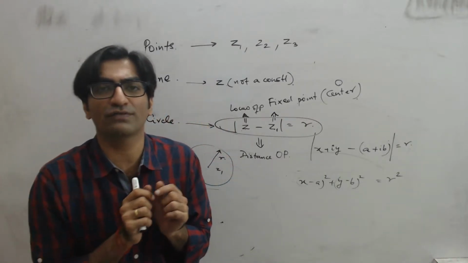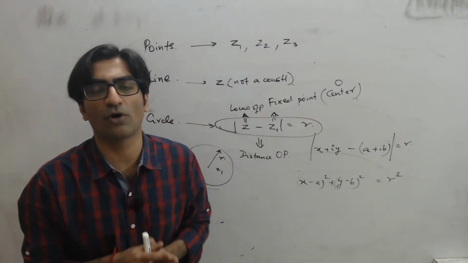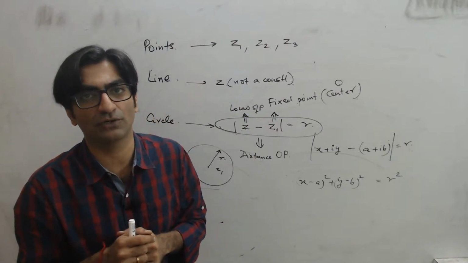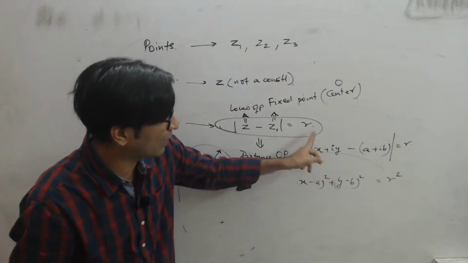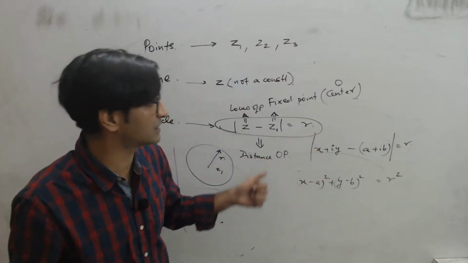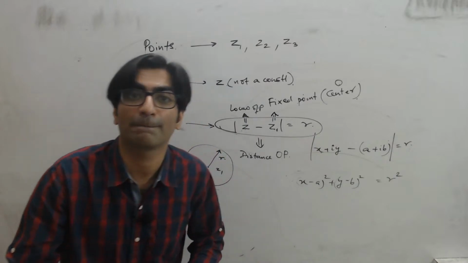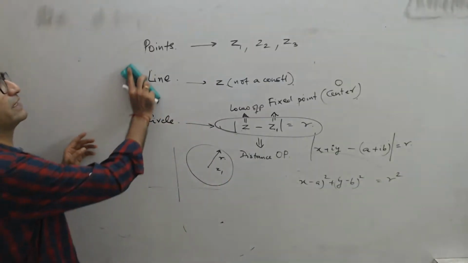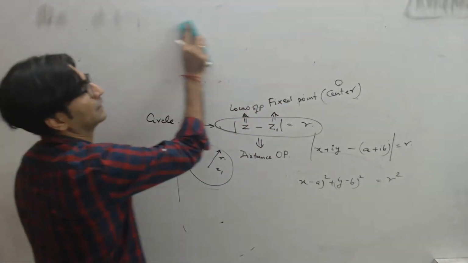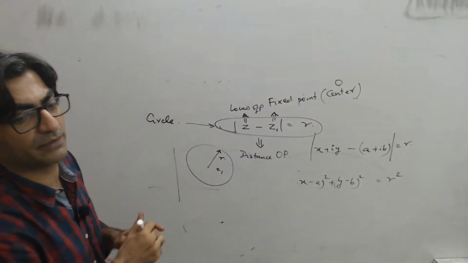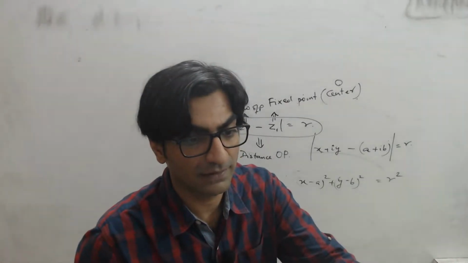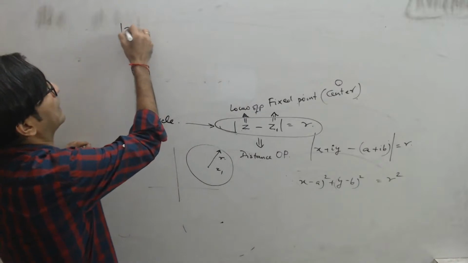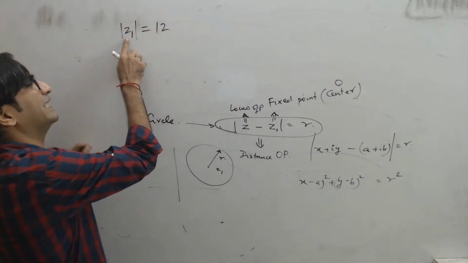Should remember mod of Z means distance from origin. Mod of Z1 minus Z2 means distance of Z1 from Z2. But mod of Z minus Z1 equal to R is equation of a circle centered at Z1 having a radius of R, right? So this is what I need to keep in mind. Now in this question, what am I given? देखो conditions देखते हैं. It says first that mod Z1 is equal to 12. देखो Z1 लिखते ही आपको समझ में आना चाहिए ये constant है.